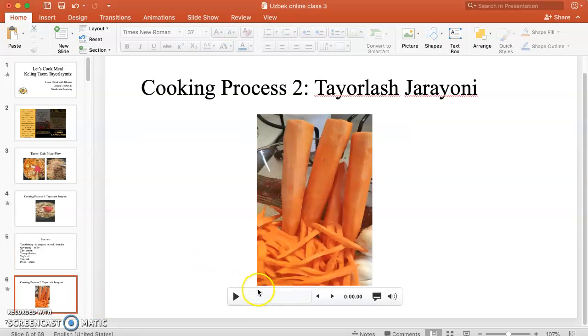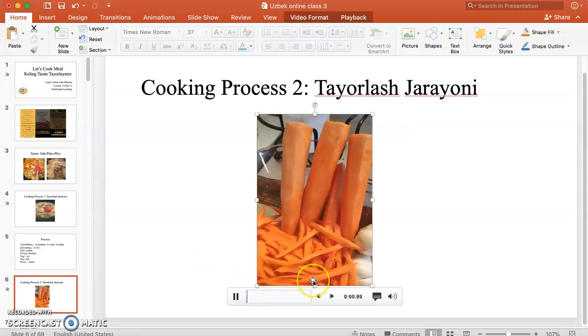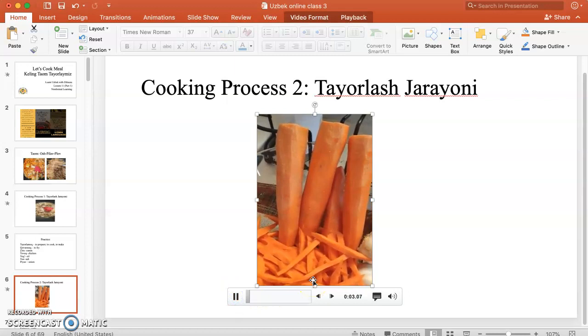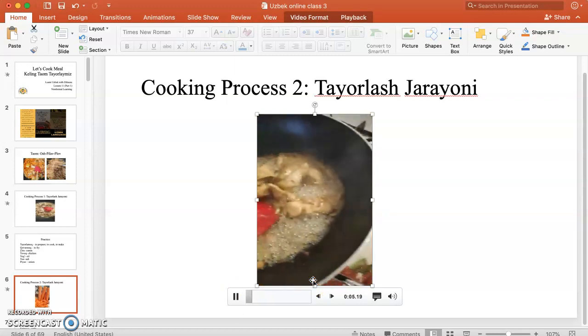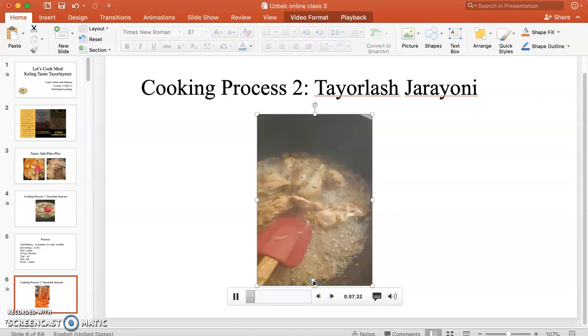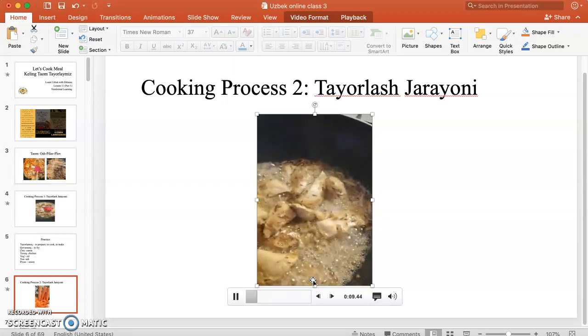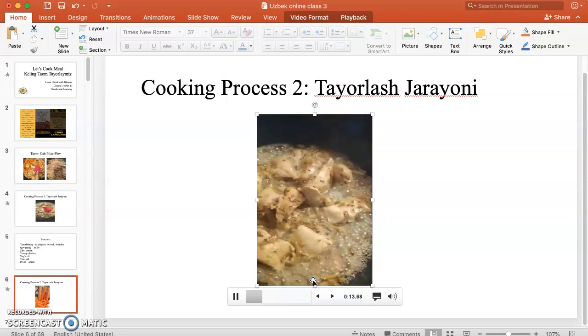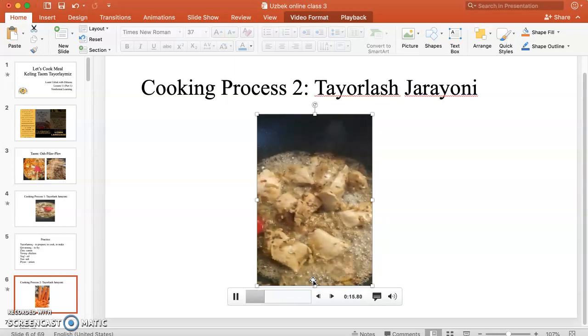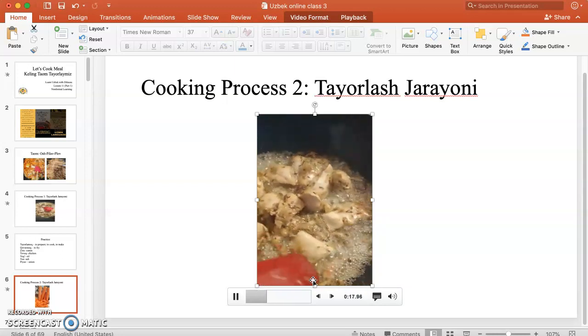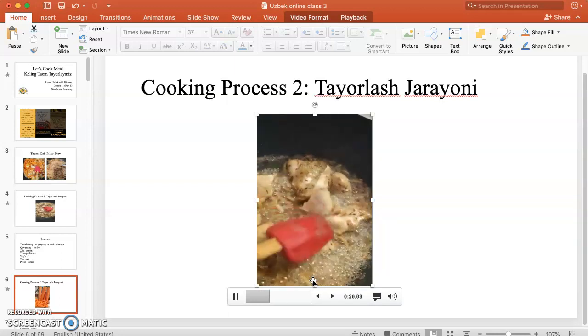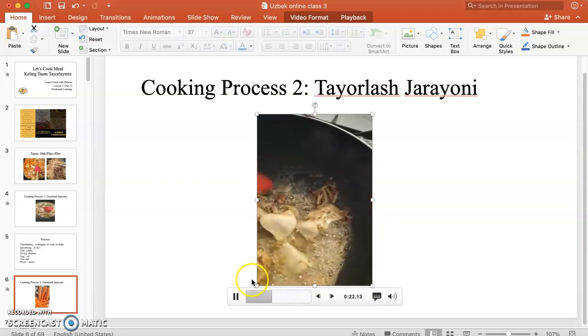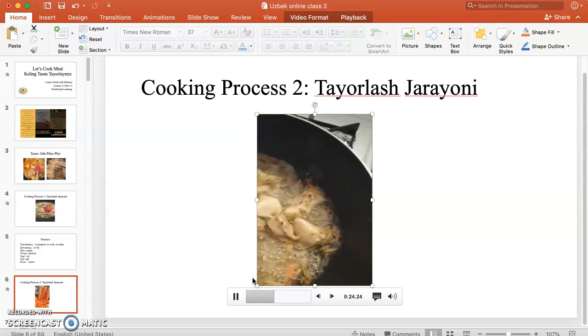The next step. Bu tovuq means chicken. Onions, piyoz. Yog means oil. Cumin means zira. Qovurmoq means to fry.